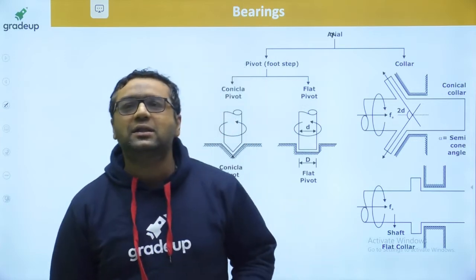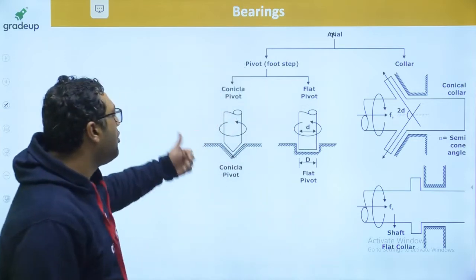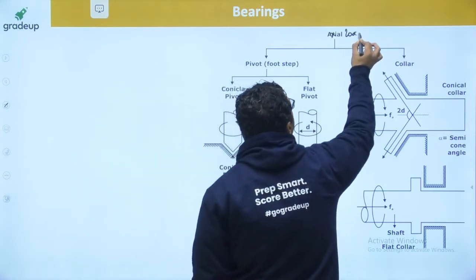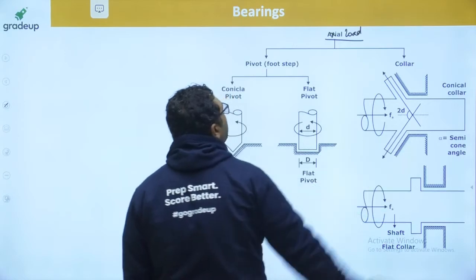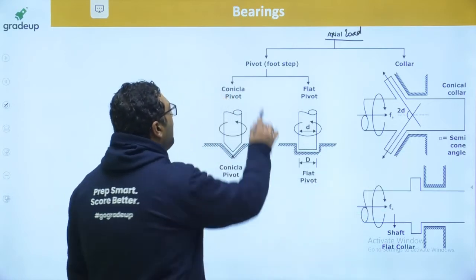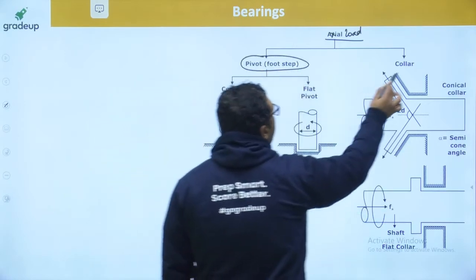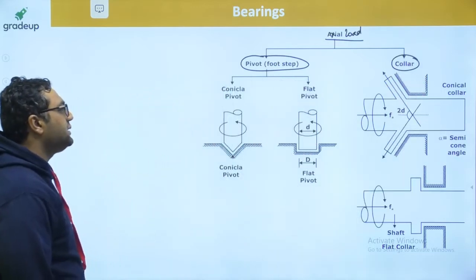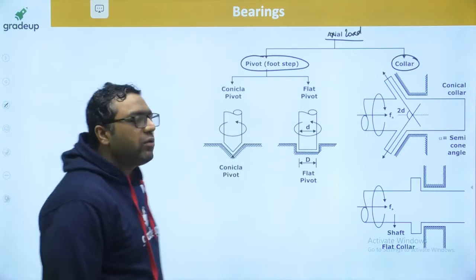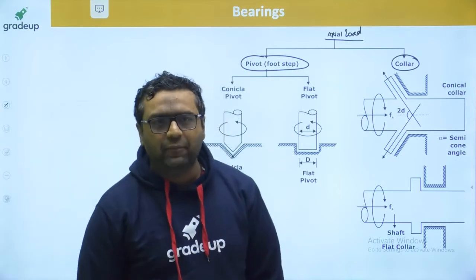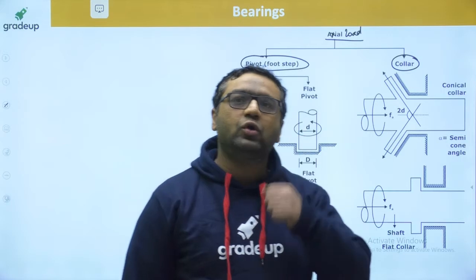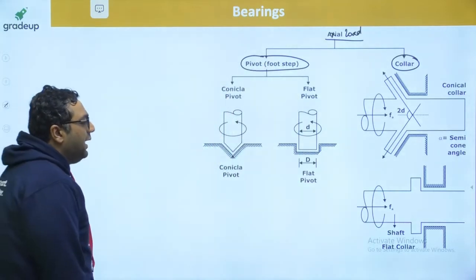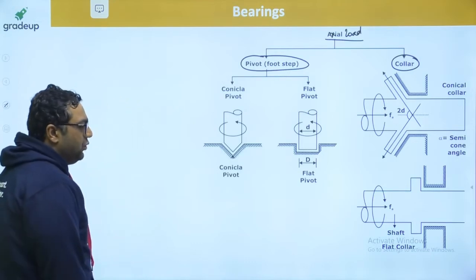So now guys, let us start a discussion about axial load bearing. When we are talking about the axial load bearing, it is of two types. One is pivot bearing, other is collar bearing. So when we are talking about the pivot or collar bearing, obviously in both the cases loads are acting in the axial direction only.